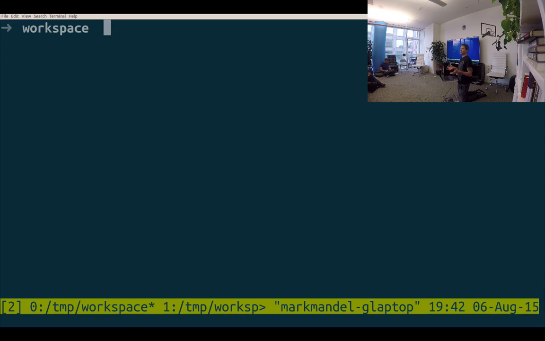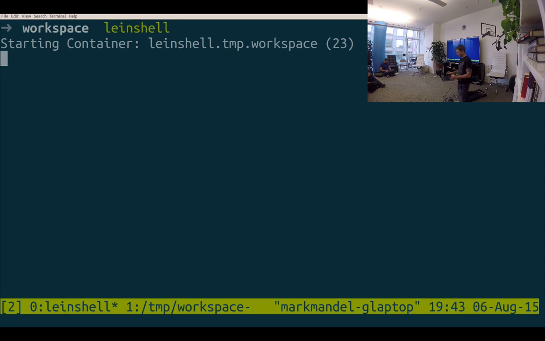I also have a nice ZSH function that I can call that'll say, OK, take the directory I'm in right now, mount that inside my container, and then let's run it inside a nice ZSH shell. So let's do that. I have a function I call lein-shell. It fires up my Docker container and ports me into that ZSH shell, which also has a slightly different theme so I can tell what's what.